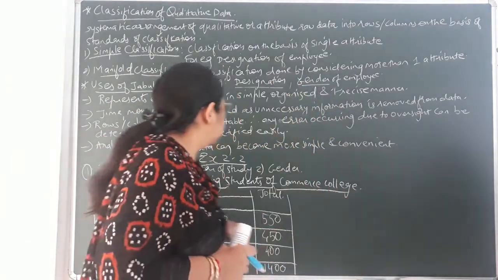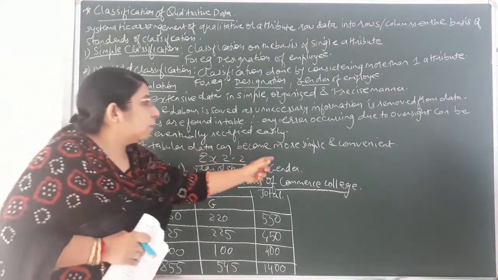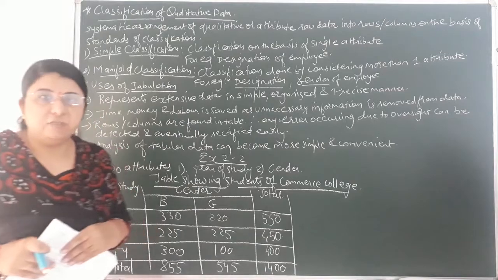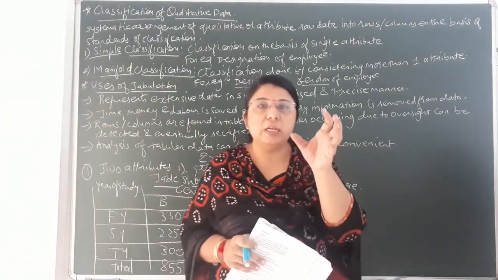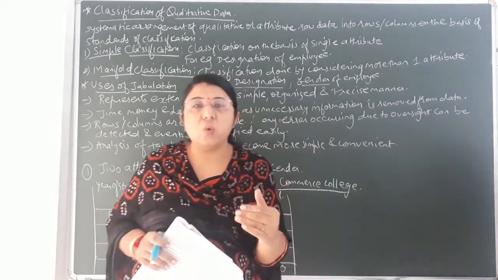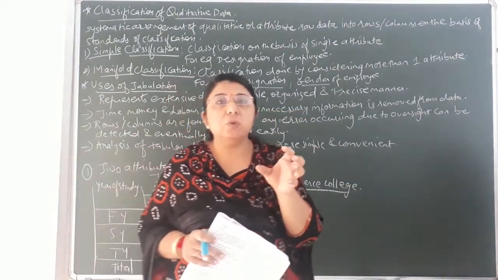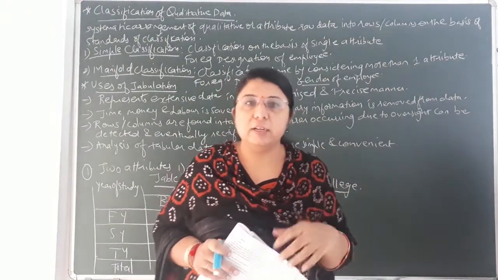Okay. Now the last point is that analysis of tabular data becomes more simple and convenient. If the data is given to you in theoretical or paragraph form, then it would not be easy to come to a conclusion or analysis from it.